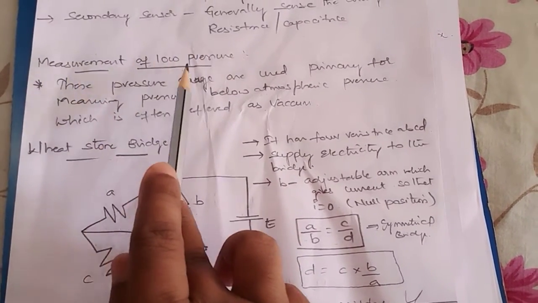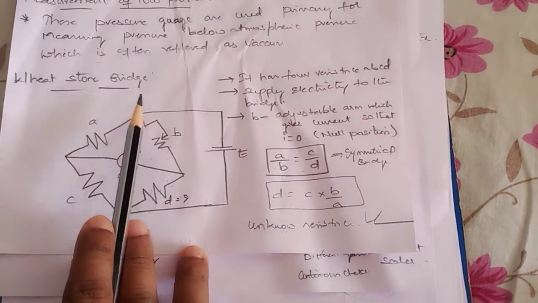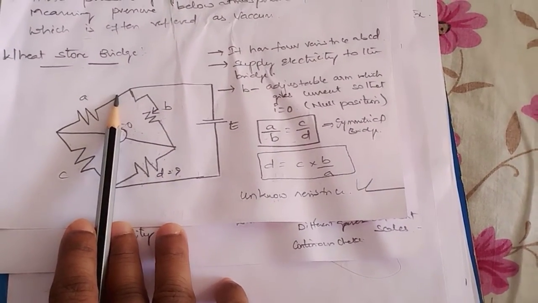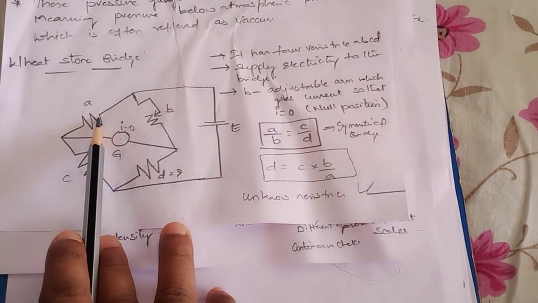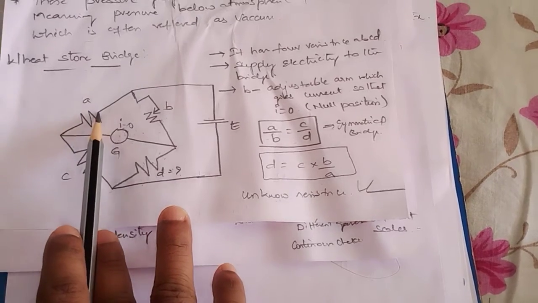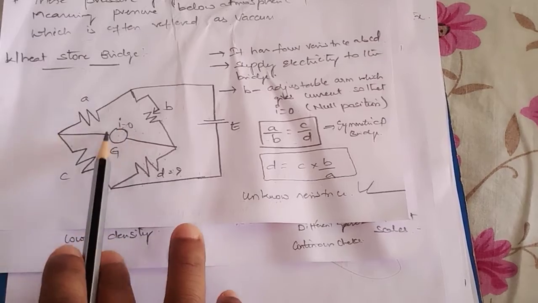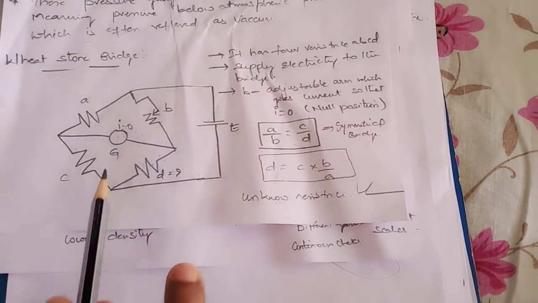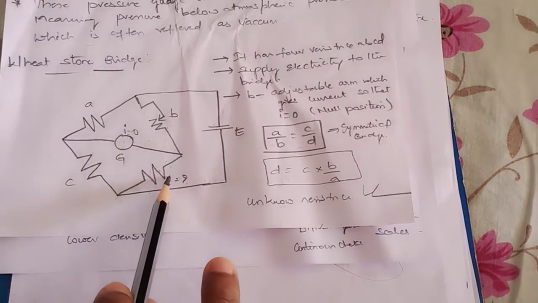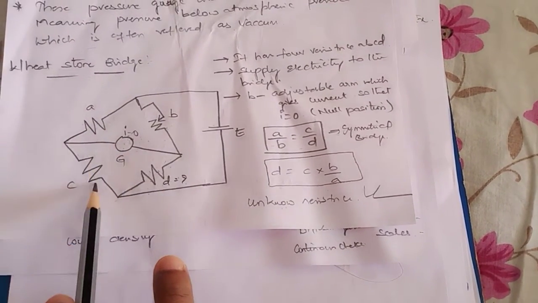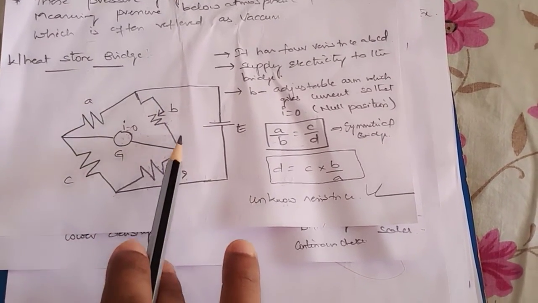For understanding the concept of measurement of low pressure, we make use of the concept of Wheatstone bridge. You already know the concept of Wheatstone bridge. It generally consists of 4 arms having 4 resistive elements connected at the 4 arms, that is, resistive elements A, B, C, D. And in the middle of this bridge we have a galvanometer, and the 2 other ends are supplied with the electrical supply. A, C, D are fixed resistances, and coming to B, this is a variable rheostat or variable resistance we can consider.